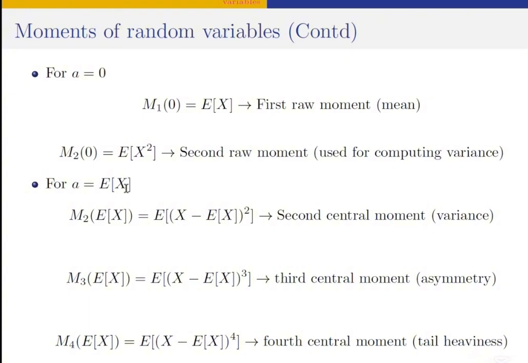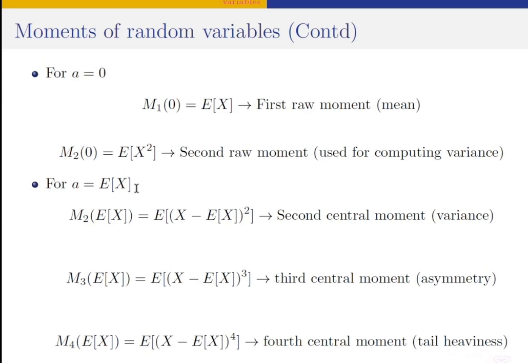In other words, we're going to be computing the moment of this random variable about the mean, because the expectation of x is the mean of x. So when we are computing the moment about the mean, we are computing this. We're actually computing the central moment, as we have said before.